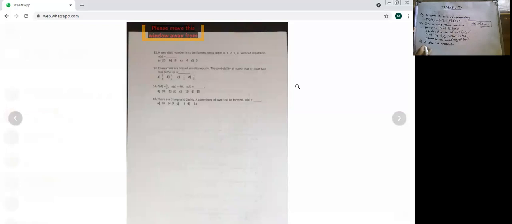A dice is thrown. Write n of A for the event A of getting a multiple of 3. And a ticket is drawn from 1 to 20 numbers.